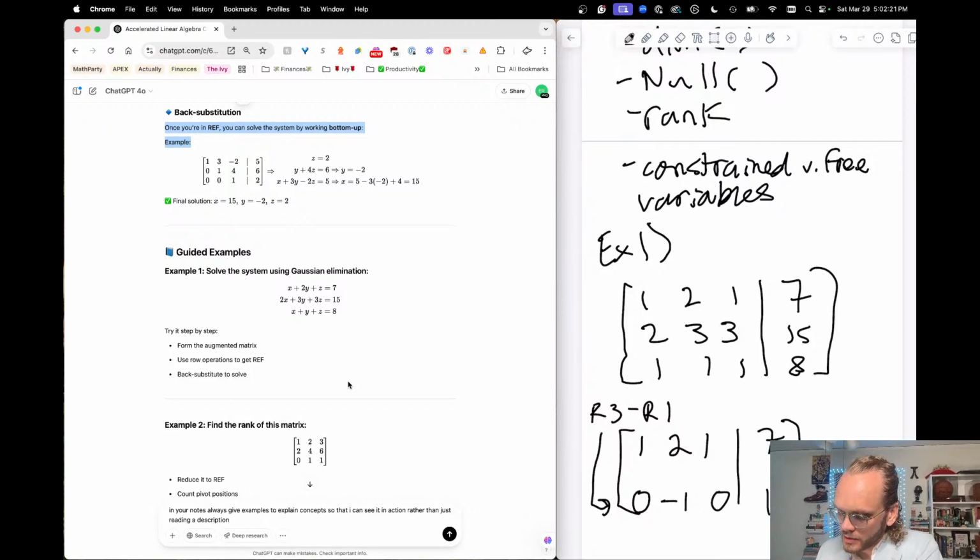And then this second row, I'm going to want to get this 2 to become a 0. So I'm going to be doing R2 minus 2 R1. So that becomes 0. 3 minus 4 is -1. 3 minus 2 is 1. And 15 minus 14 is 1.